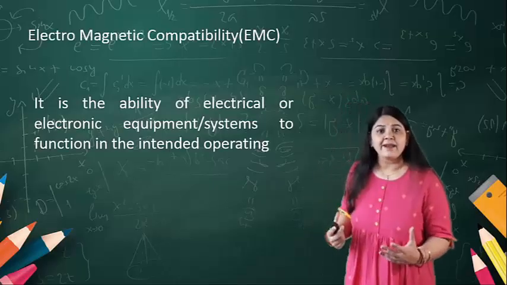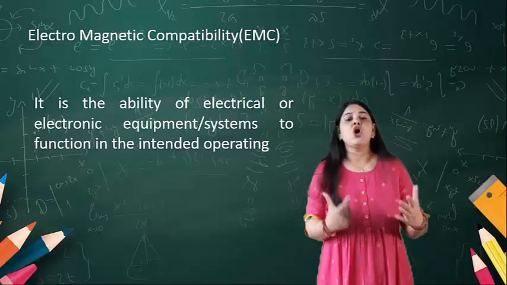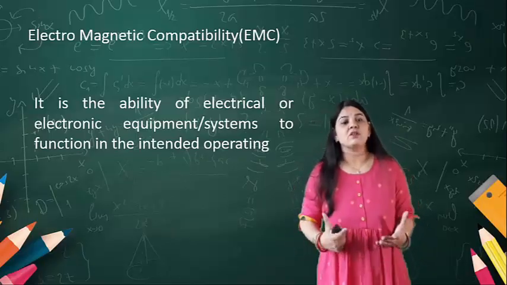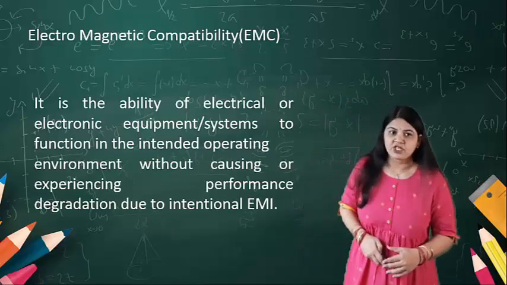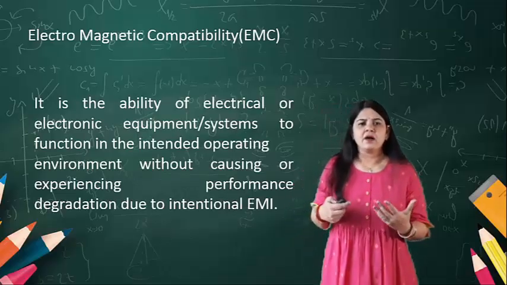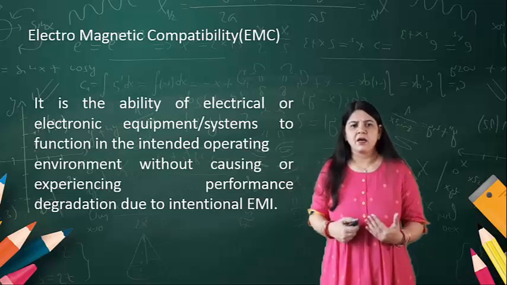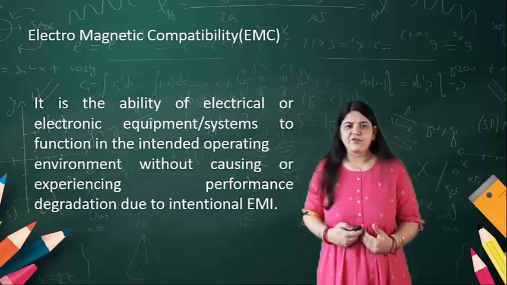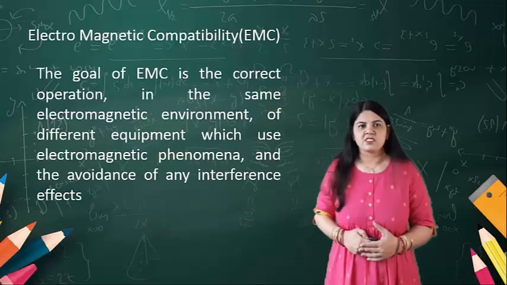Electromagnetic compatibility is the ability of electrical or electronic equipment or systems to function in their intended operations, and to improve performance without degradation of the system.